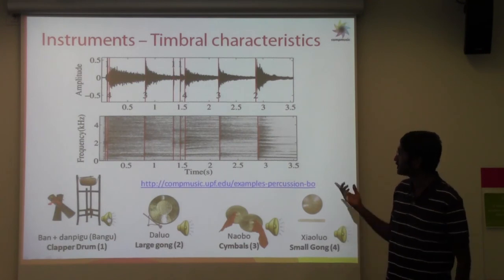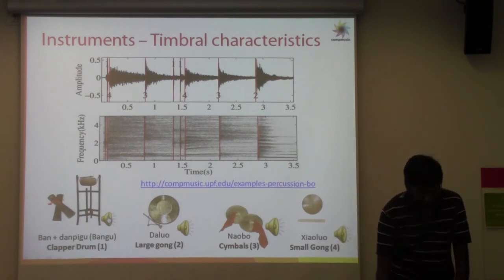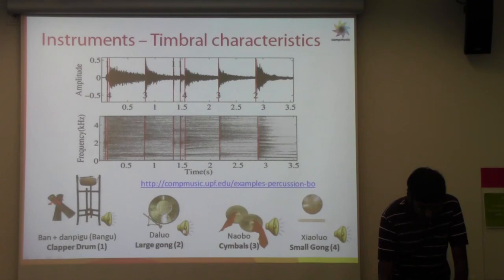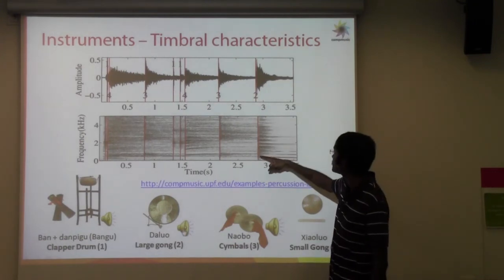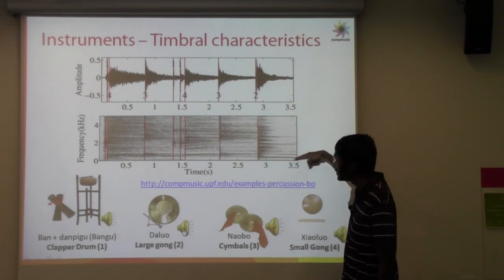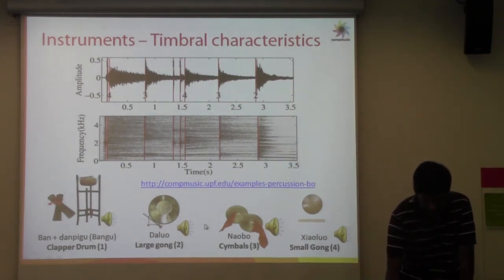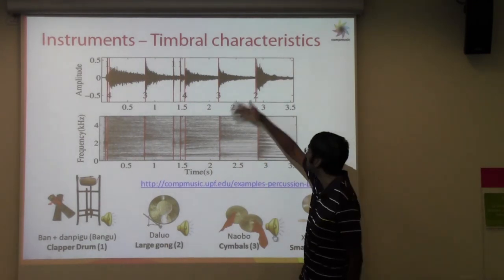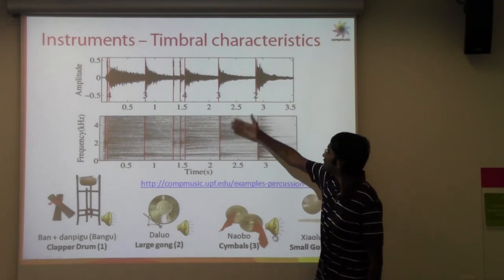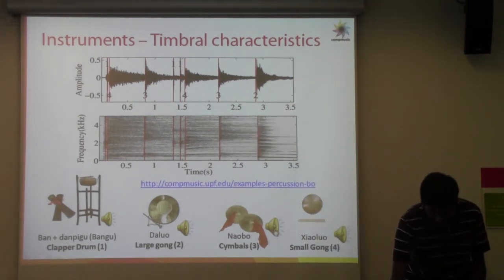The second instrument which is used is the large gong, which is this. So it's the last one here. It has a pitch which decreases over time, and it's very loud. The third one is the set of cymbals, which is very broadband and has energy spread all over the frequency range. This is a cymbal here. Let's listen to it.